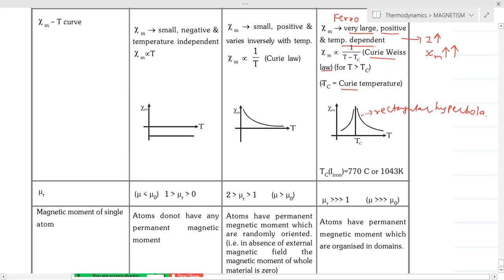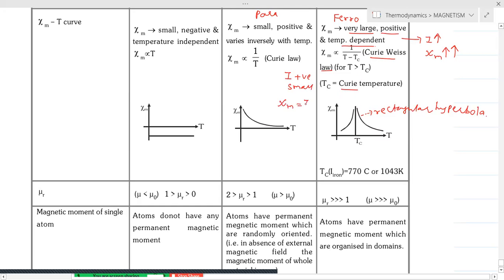So when we think of paramagnetic materials, just now we studied I is positive, of course, but it is very small. So when I is small, Xi equivalent to I by H we are taking. So obviously Xm is also small, positive, and varies inversely with temperature. So that is called Curie's law.